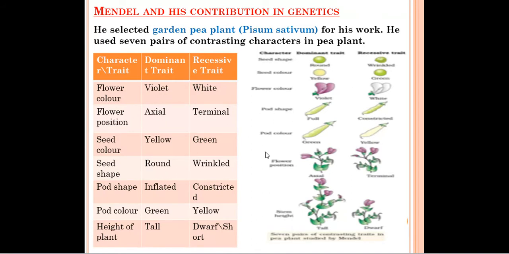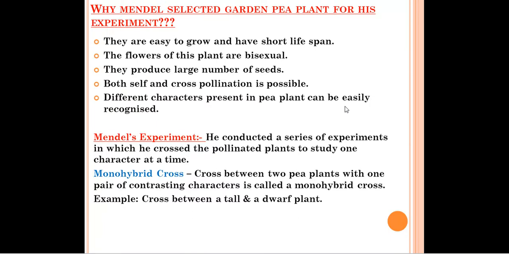Then seed shape: the shape of the seed can be completely round or it can be wrinkled. Wrinkled means it is a little bit compressed, with little folds present in that shape. So these are the two contrasting characters. Pod shape means the shape of this pea. It can be inflated, like a balloon with air filled inside, or it can be constricted, meaning some wave-like structures can be present in that pea pod.